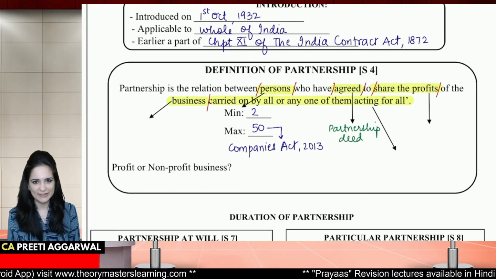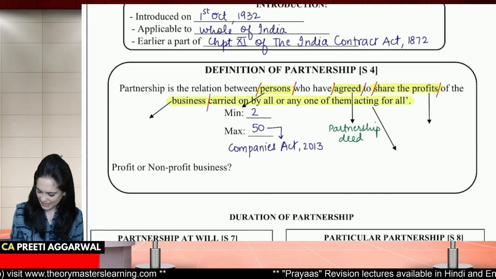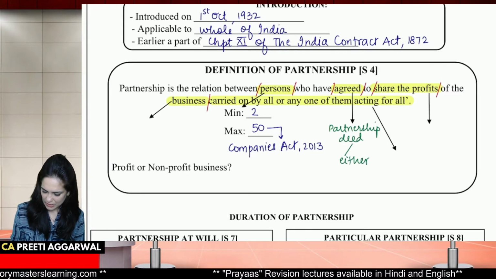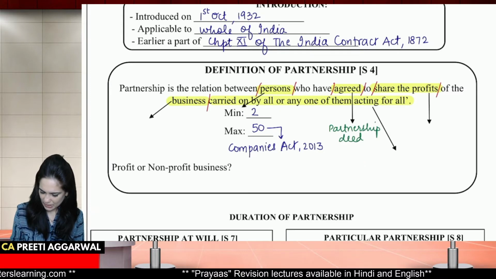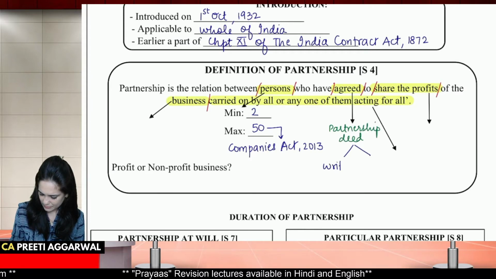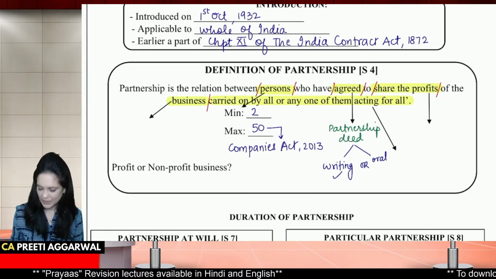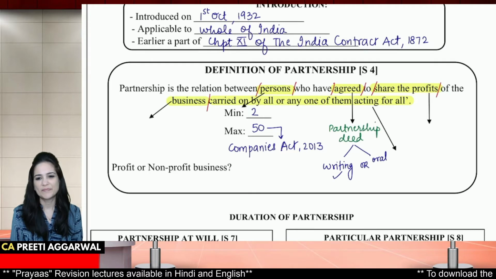Or it can be either? Yes, it can be either in writing or it may be oral. But what is preferred? Writing is preferred.